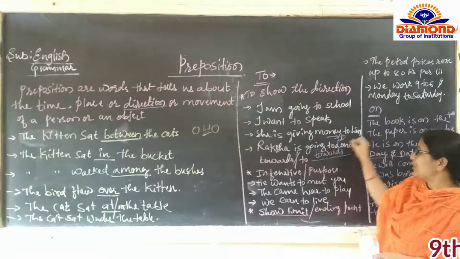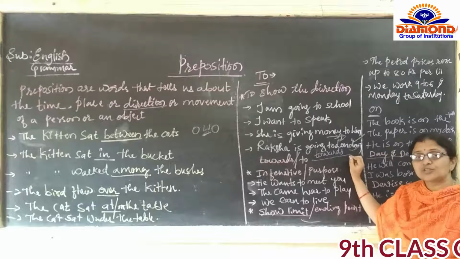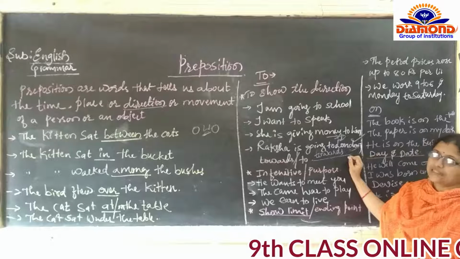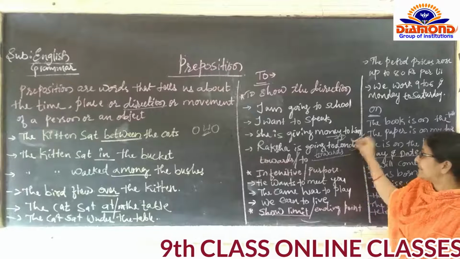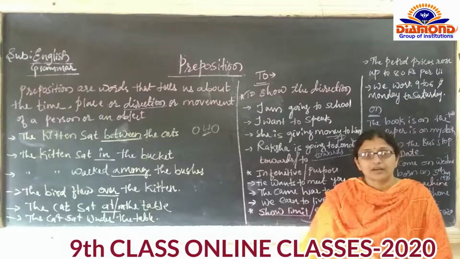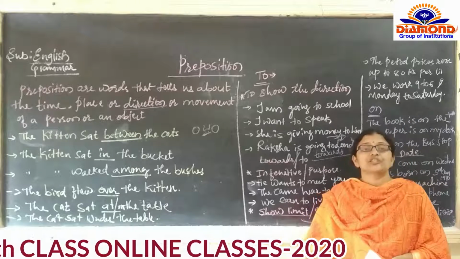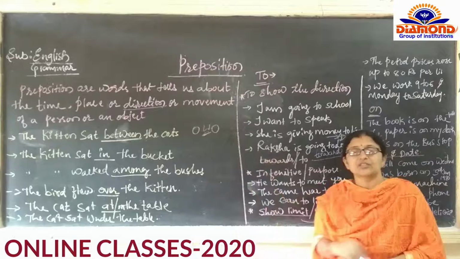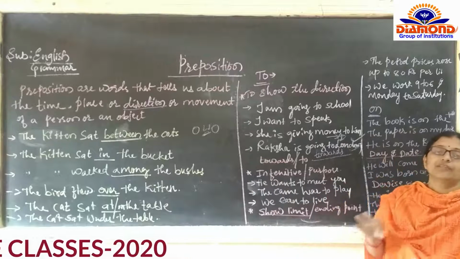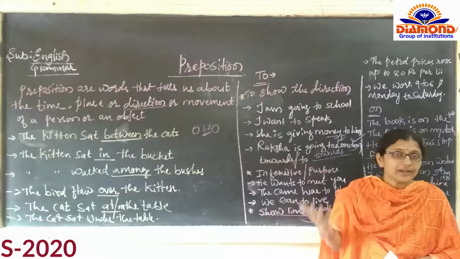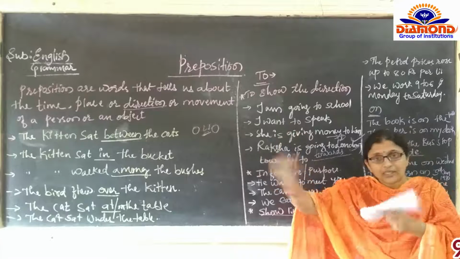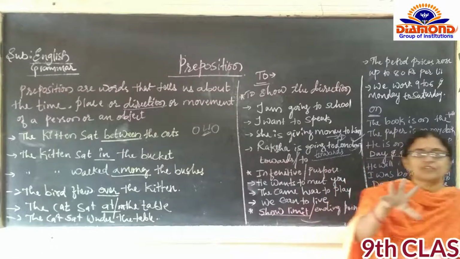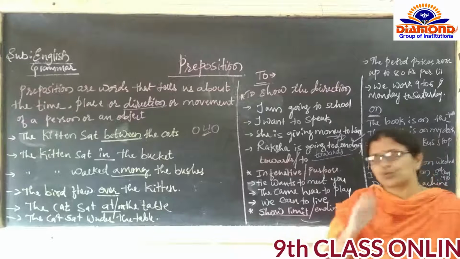So here Raksha is going to London means which direction it is telling? It's telling that exactly he is going to London. But if we tell Raksha is going towards London means we don't know exactly whether he is going to London or not. Towards London के तरफ जा रहे हो. This is the difference between to and towards.